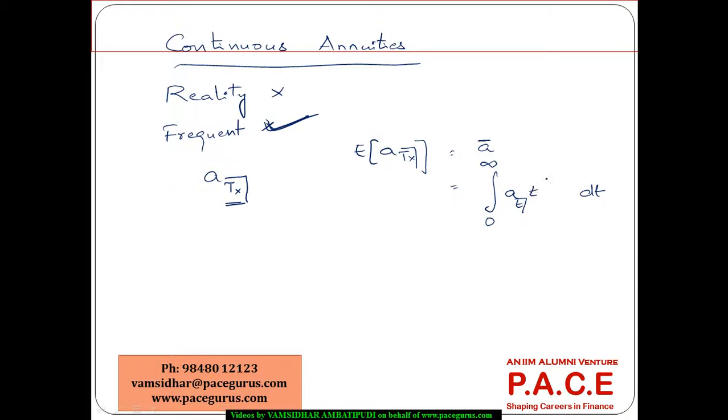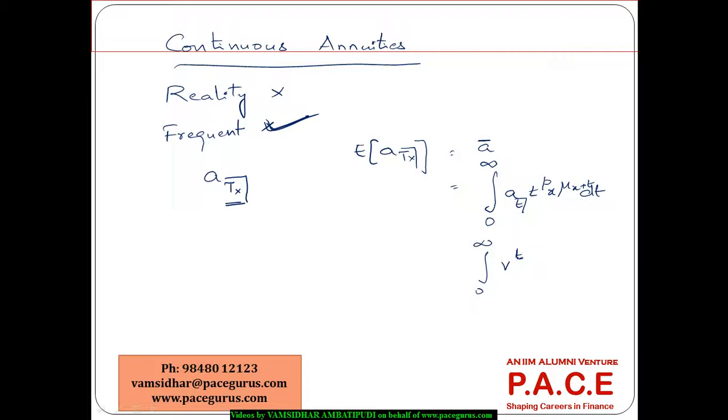And the probability that he is alive for t periods is tpx times mu x plus t, the probability that he is dying at age x plus t. So I can very well use this and say that this is the expected value of a bar Tx.